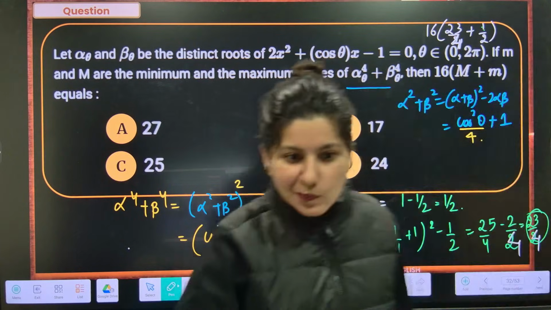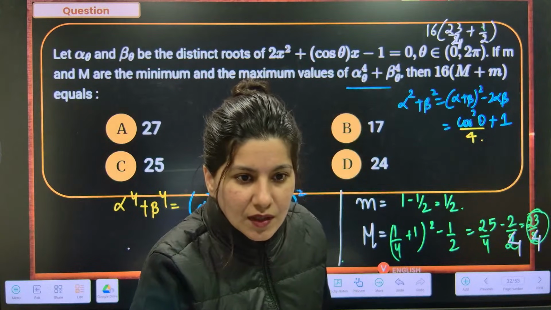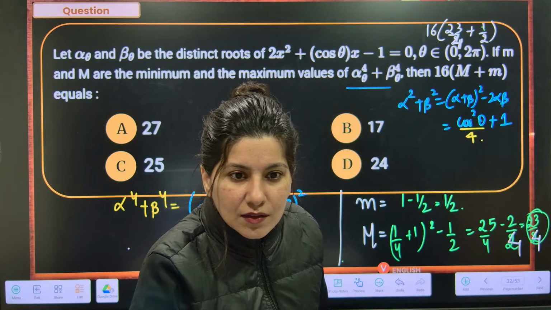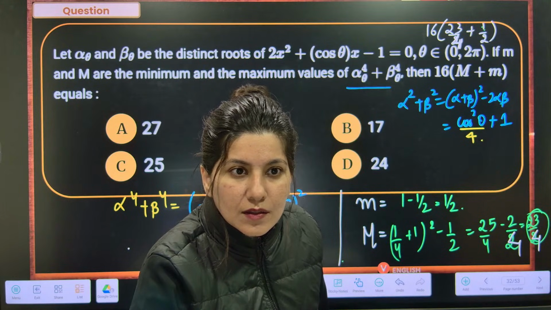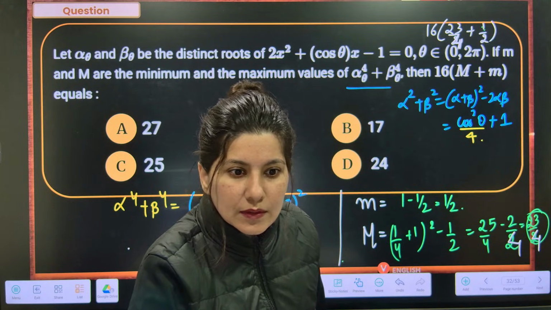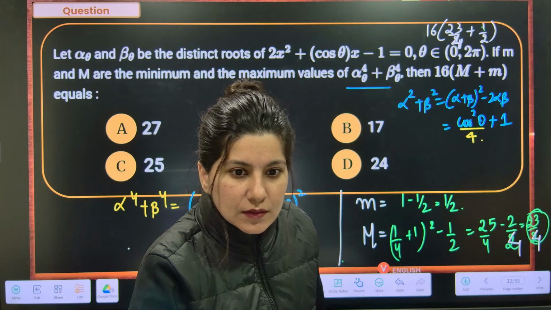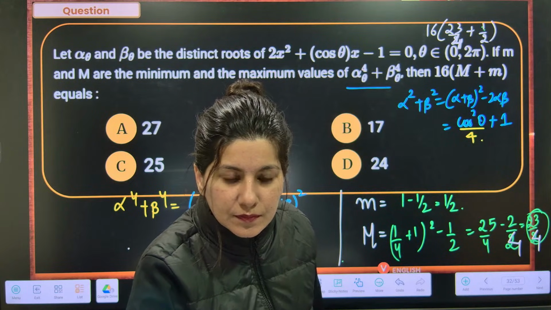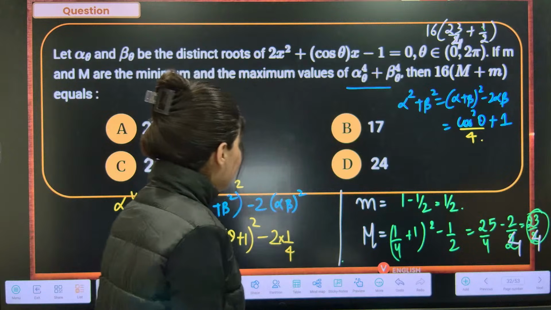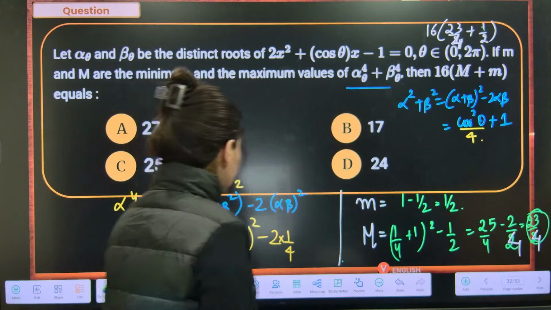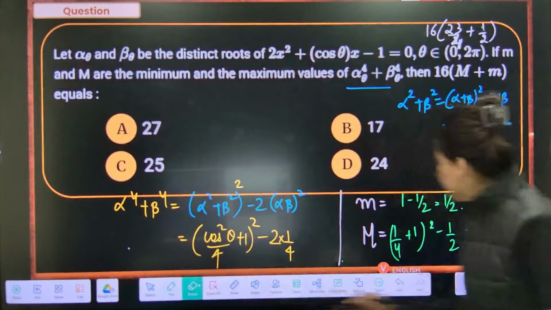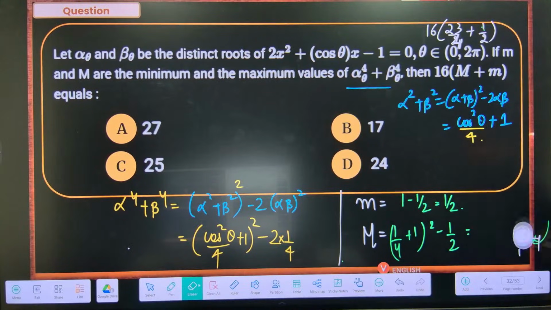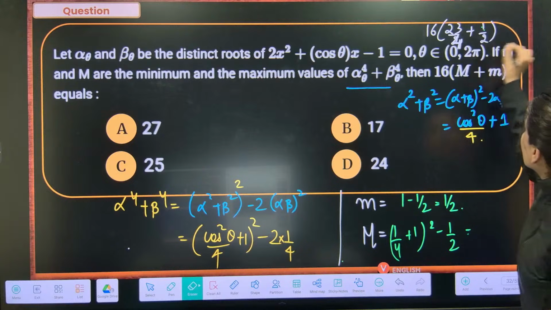Hold on. 25 by 16, right? Yes. This is correct. I think I need to recalculate this part.